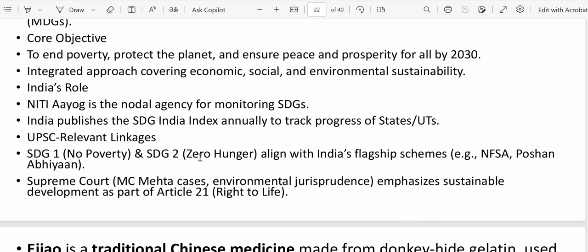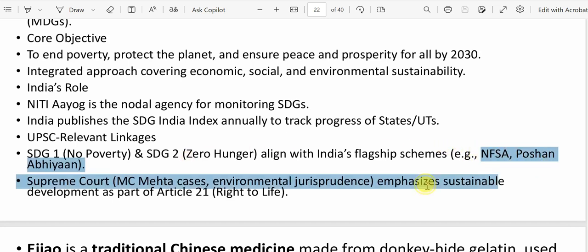For SDG 1 and SDG 2, we have some policies or flagship programs, that's NFSA and Poshan Abhiyan. You need to understand what the NFSA, National Food Security Act, is, then Poshan Abhiyan, what it says and when it was released. So please read about all these things, or later I'm going to come to this again sometime next week. Now, on Supreme Court judgments, in the MC Mehta cases on the environment, the Supreme Court emphasizes sustainable development as part of Article 21. So what is Article 21? It's a fundamental right. It tells about the right to life. Everyone has a right to life, and the Supreme Court guarantees that. Now this is all about it.